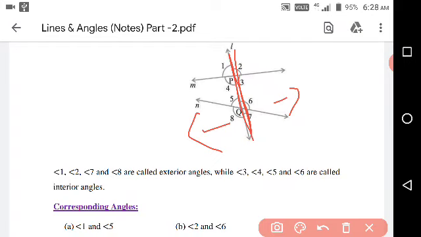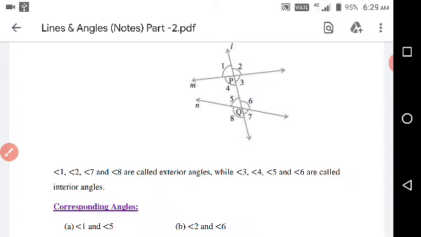On the same side of the transversal there are four angles: angle 1, angle 4, angle 5 and angle 8. But in these four angles, two are interior angles and two are exterior angles. The two interior angles are 4 and 5.